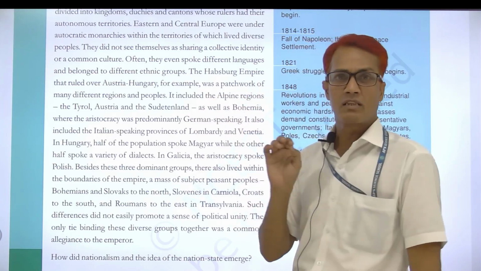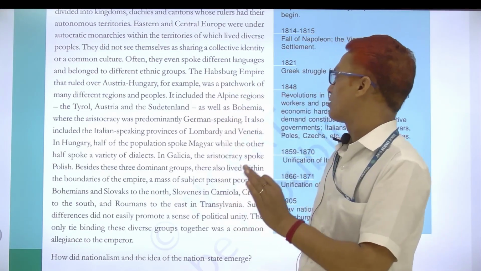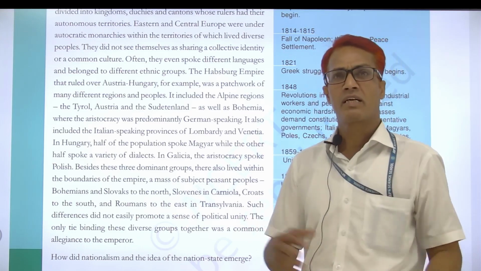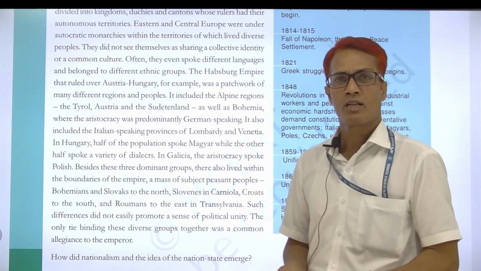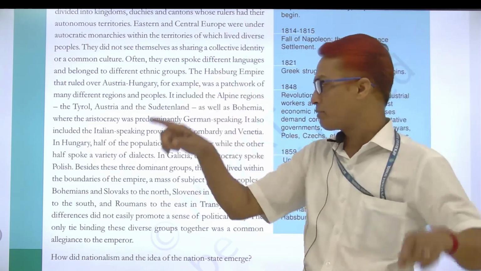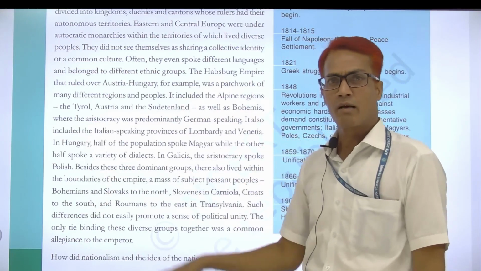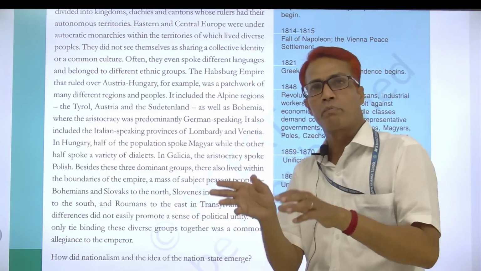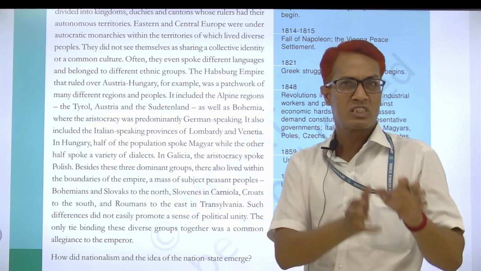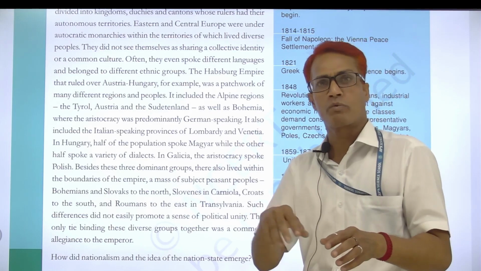So I repeat the question. The Habsburg Empire was a patchwork of many different regions and peoples. What is the meaning of this line? According to that, the Habsburg Empire was a very big, large empire. In different parts of that country, there were lots of types of people, tribal areas, some peasants, and people speaking different languages.